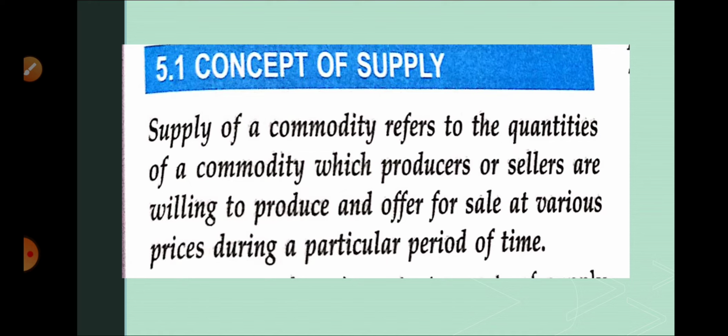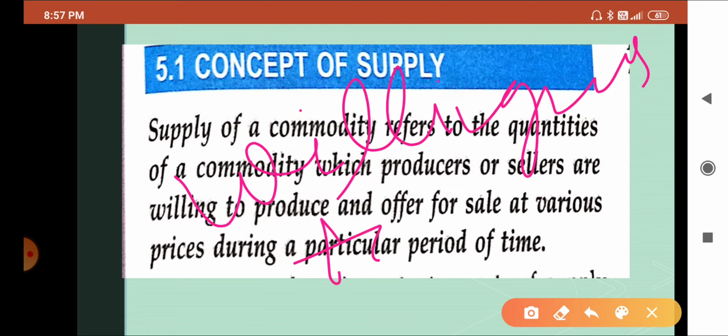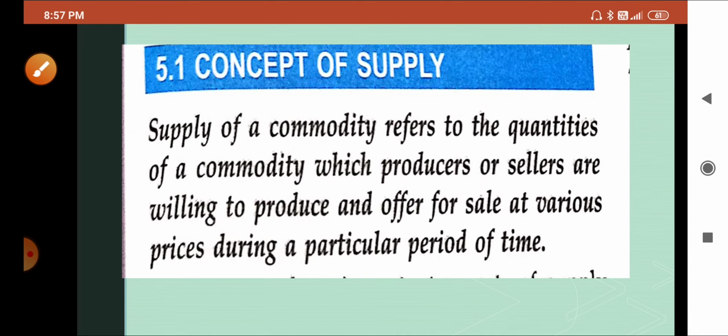So students, in demand you have listened about the consumer, but now we are going to discuss the producer. In demand we discussed willingness to purchase. Here for supply we have willingness to sell. And why willingness to sell? Because a producer, who is producing the things or commodity, is known as a producer. If a producer does not have a willingness to sell the product, then he cannot sell the product.